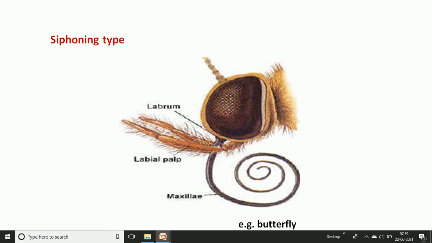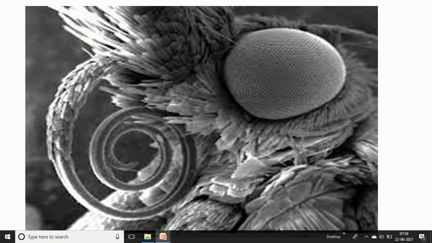What is the modification? The mandible is fully absent, the labrum is reduced, and in the maxilla the stipe and cardo are reduced, and only the lacinia and galea extend to form the tubular regions. The labium is reduced, and only the labial palp is fully developed. We can look at this coil portion; in the resting condition, they are coiled.